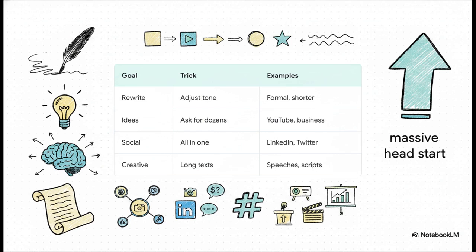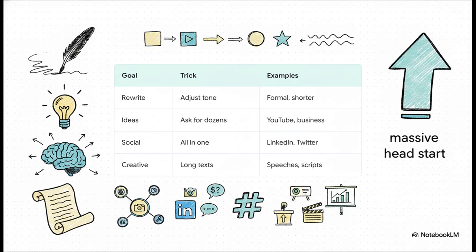Trick 5, brainstorming. You know when you're just staring at a blank page? Ask for dozens of YouTube concepts or business names in seconds to just jumpstart your brain. Trick 6 lets you manage your social media by generating Twitter threads and LinkedIn posts all in one cohesive spot. And Trick 7, drafting long-form creative content, things like full video scripts or business proposals, in mere minutes.